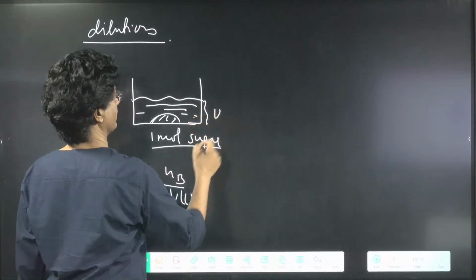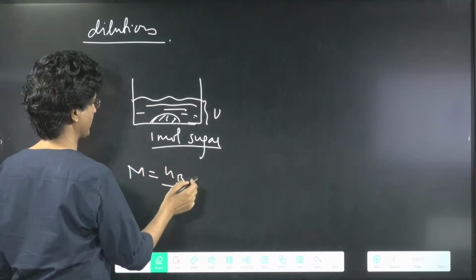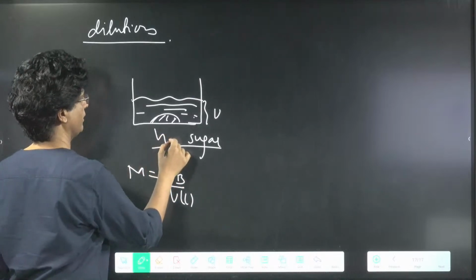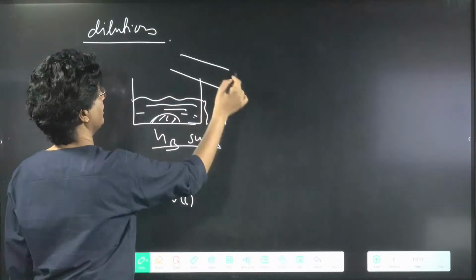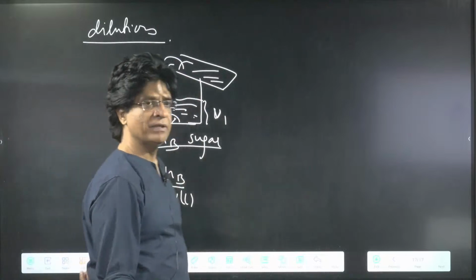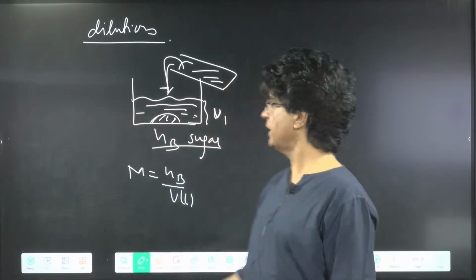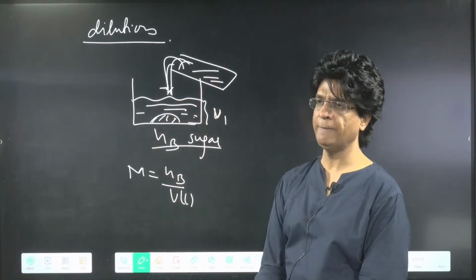I'm taking it general, bachcho. Rather than taking 1 mole, I'm taking some sugar, nB, and this is V1. So tell me one thing, if I add some water into it, I believe the sweetness will decrease. Yes or no? On adding some water to it, sweetness levels will decrease. Will you agree?